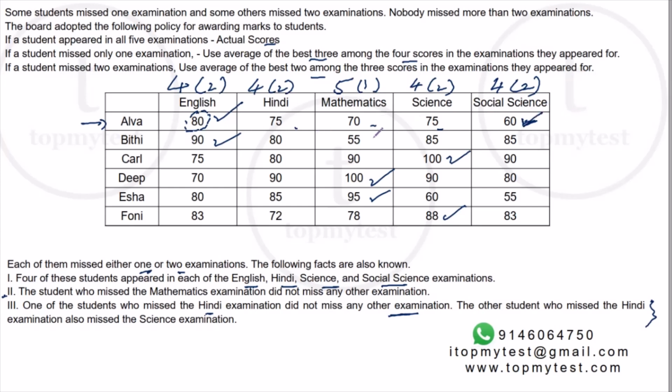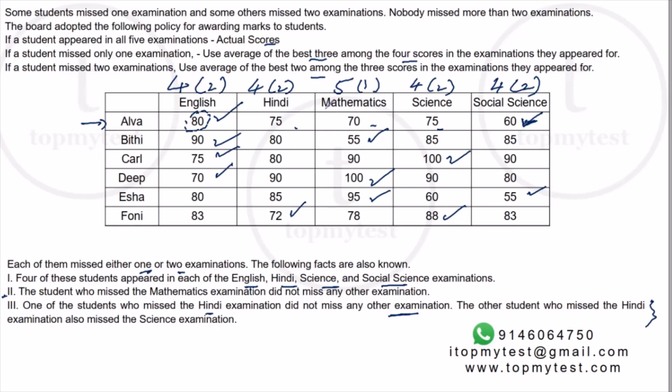We can also check for Beatty. Beatty definitely attempted mathematics. Carl definitely attempted English. Deep definitely attempted English. Isha definitely attempted social science. And Phony definitely attempted Hindi. Right? We know this for sure. Can we do it for the second lowest?